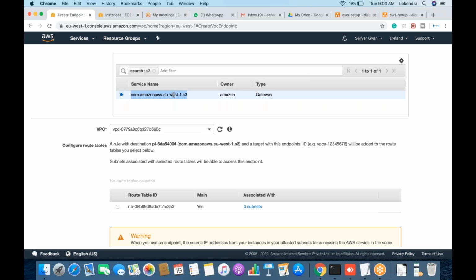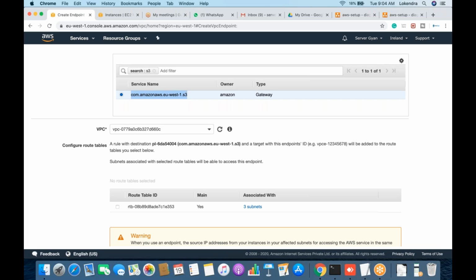It will allow you to access AWS S3 from a private subnet. If we create this endpoint, we are going to have one private gateway with this name. And then for accessing S3, there will be no need to travel over the public network. As I just told you, AWS provides us the public endpoint for S3 buckets.